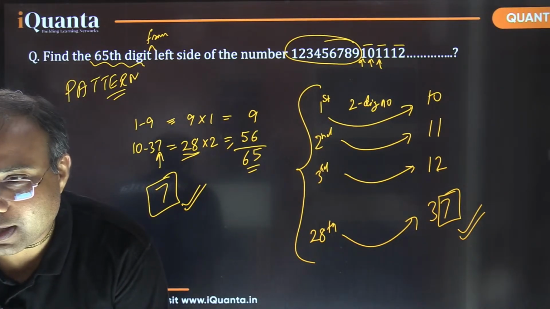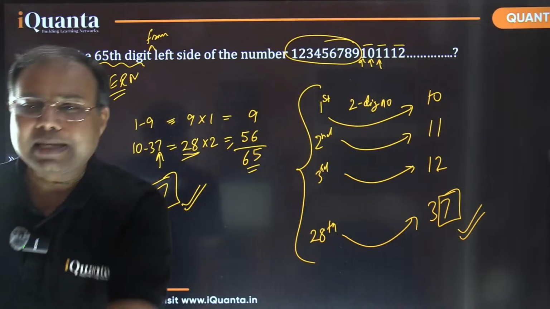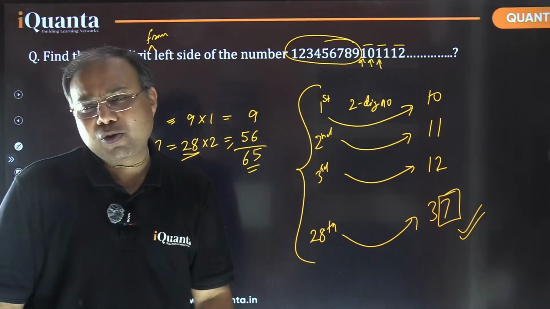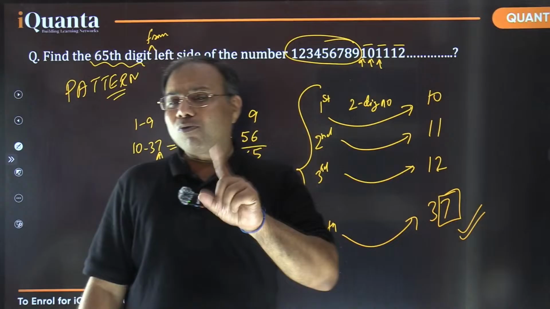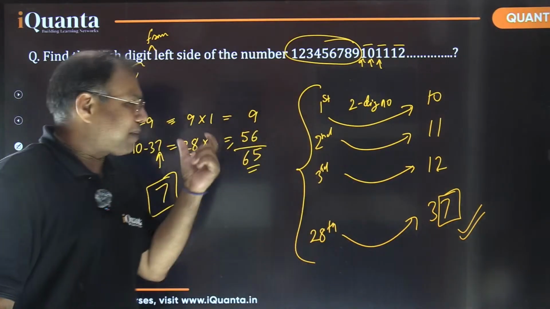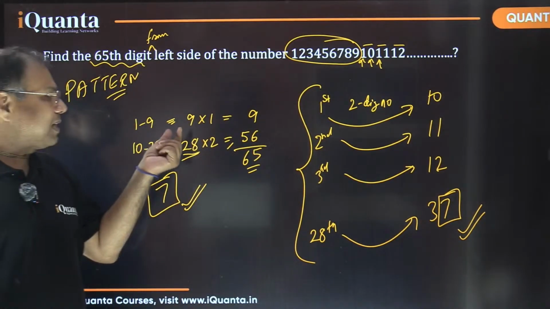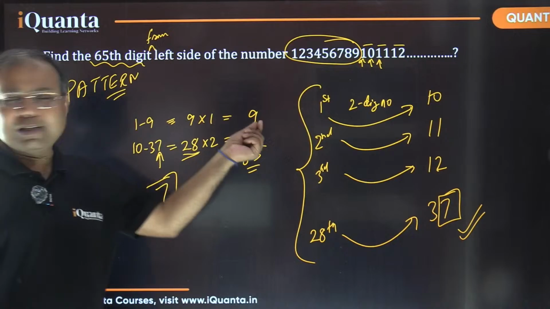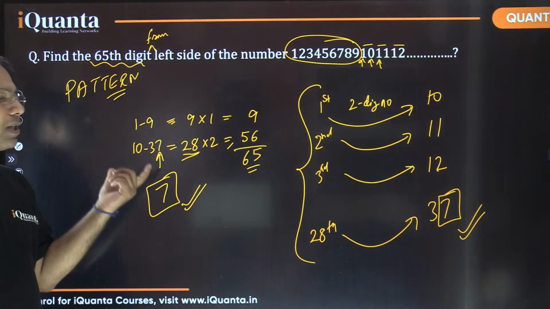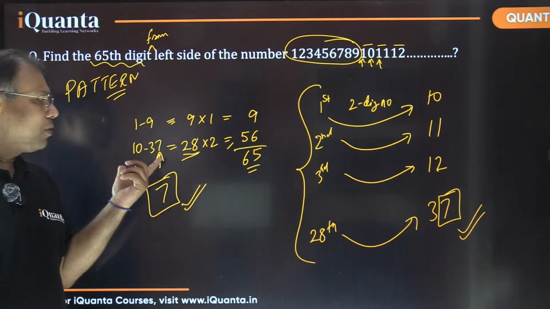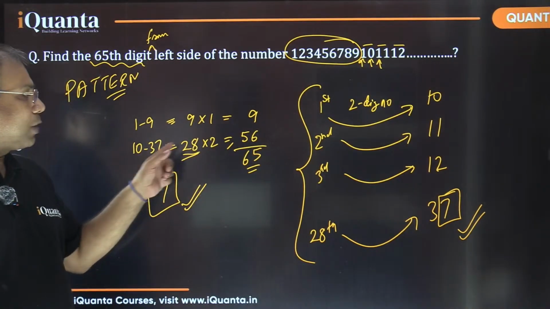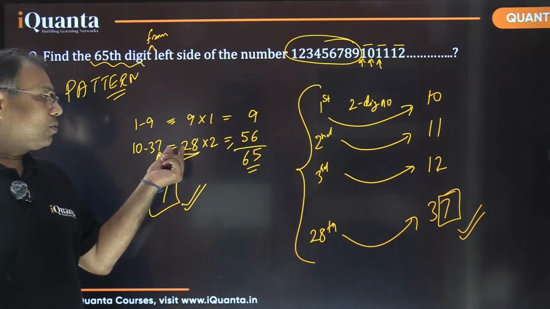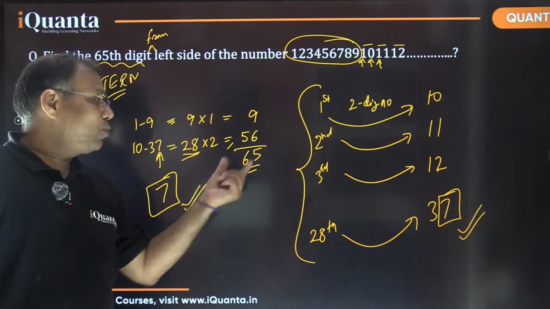Urvi, from 1 to 38, 38 में 2 digit ज़्यादा आ जाएंगे. Urvi, you can count that. But again, as I mentioned, it is not required to count one digit. We can see by this pattern, as I mentioned earlier. So single digit numbers 1 to 9, they are using 9 digits. After that, the 2 digit numbers, whatever till whatever you go, they will be having two digits each, and like that. So I only needed 28 more digit numbers, so that the total digits used becomes 65.